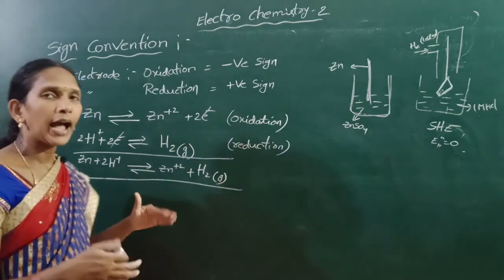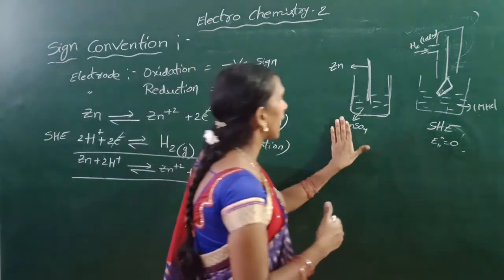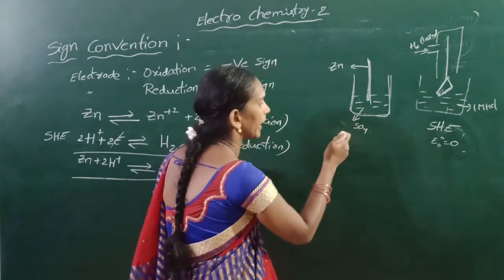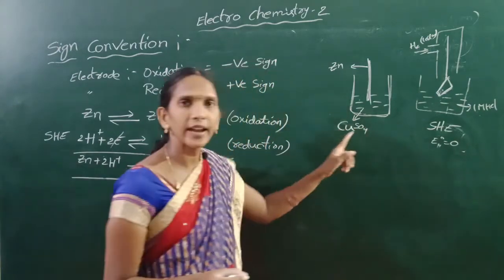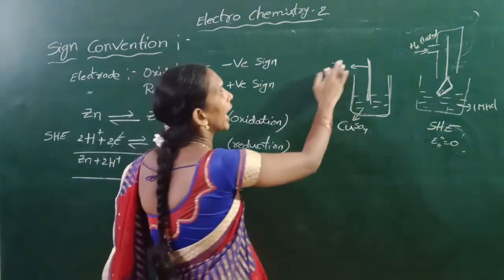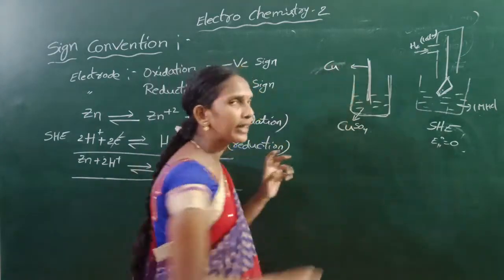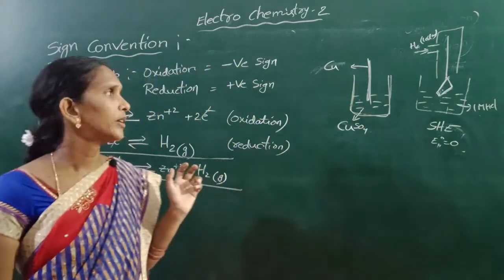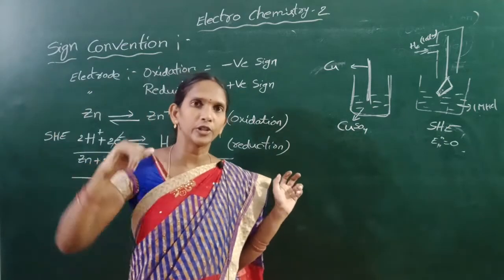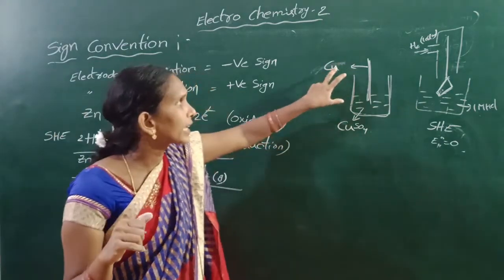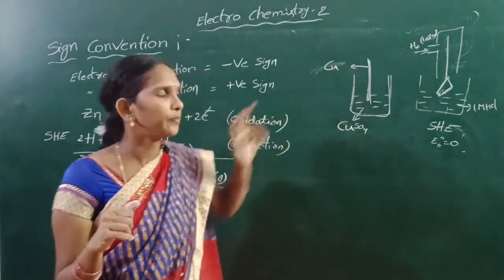Next, I take copper sulfate solution and a copper rod is dipped in it. In a galvanic cell the copper rod is reduced.